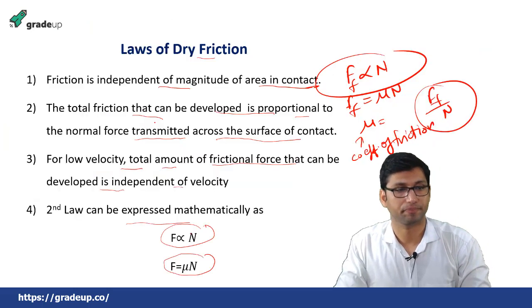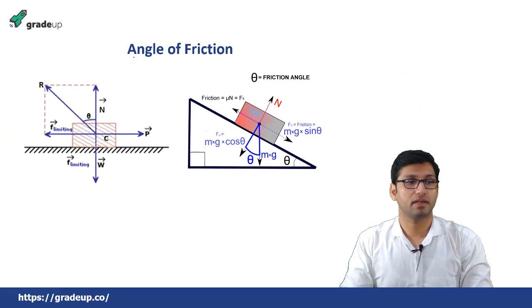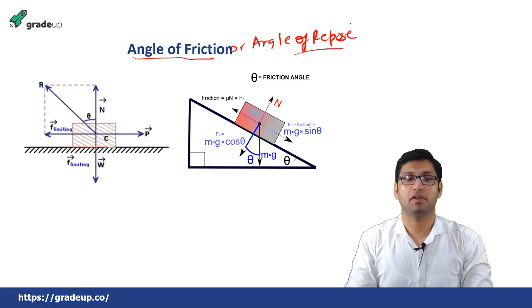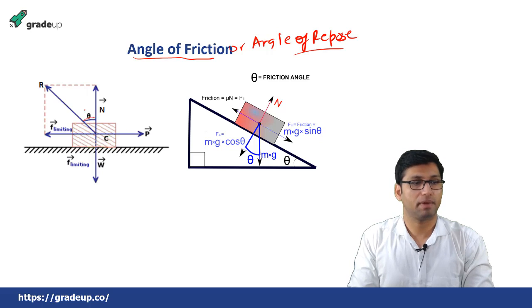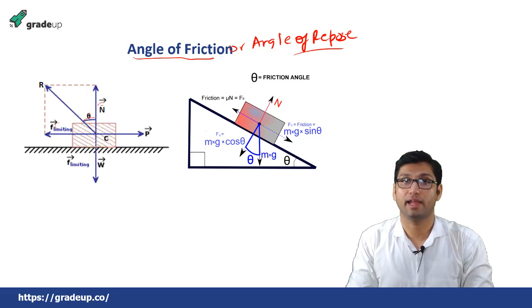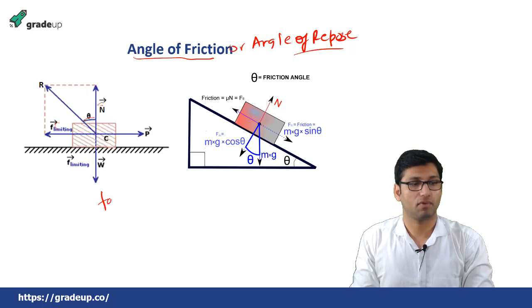So there is a term called angle of friction or angle of repose. This is the angle between the resultant and the normal force. It is equal to tan theta, which is equal to mu, and is also equal to frictional force over normal force.